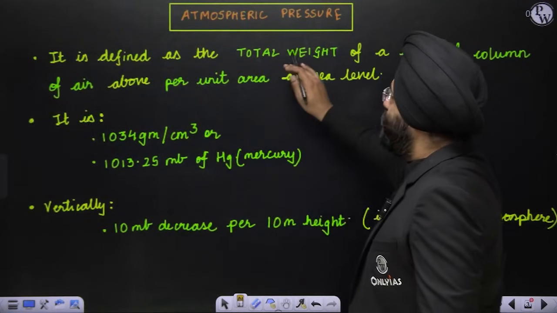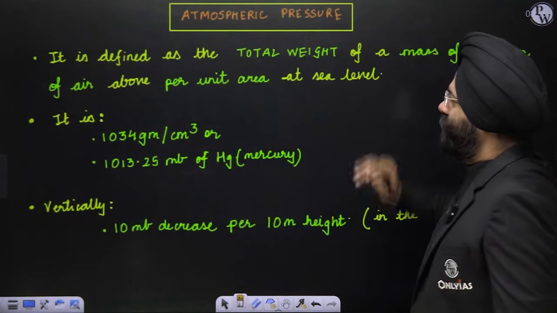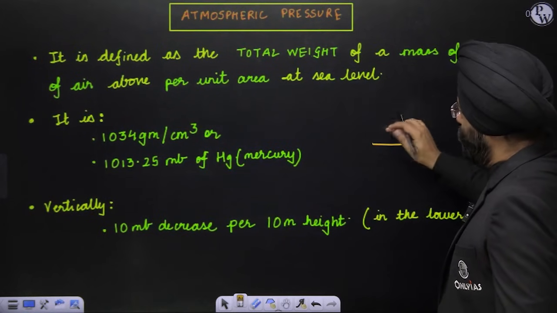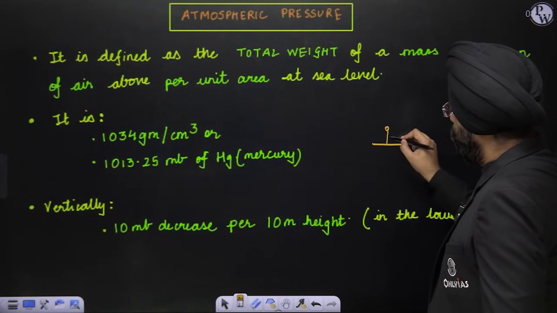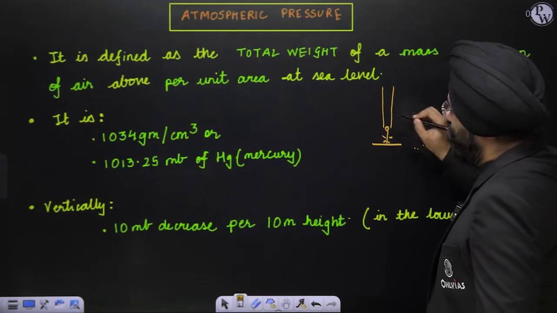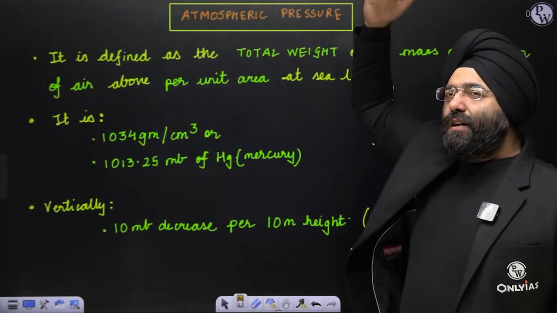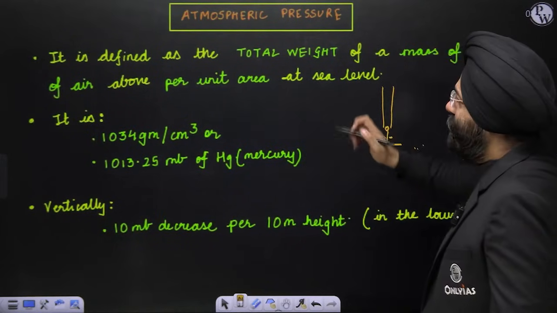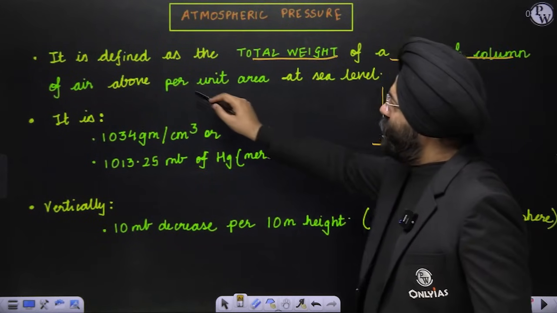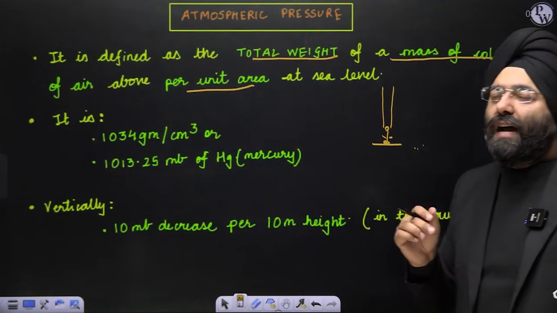It is defined as the total weight of a mass of a column of air per unit area at sea level. Now let us assume this is a sea level. Now, if you are standing here, let us say, a column of air, that means some form of weight is being exerted by the air also. So what does it mean? The total weight of a mass of column of air per unit area at the sea level. So what is the weight being exerted? This is referred to as the atmospheric pressure.